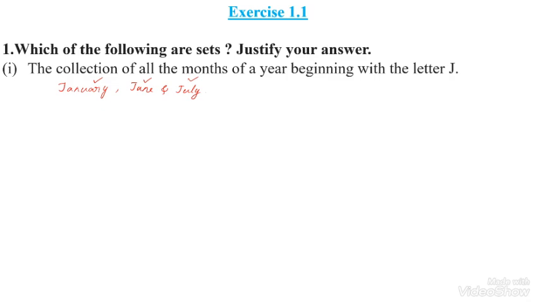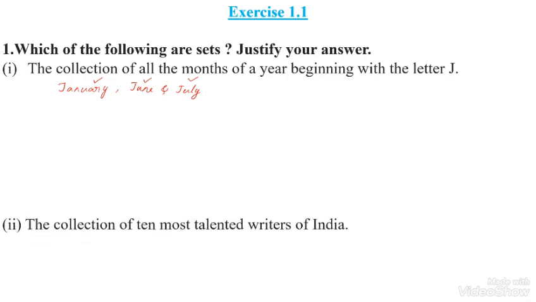A set means it is well defined. So, these 3 months are a well defined collection. Therefore, it becomes a set. Okay, it is a set. The justification is that all the months, that is January, June, and July, are well defined. Now, let us move on to the second question.